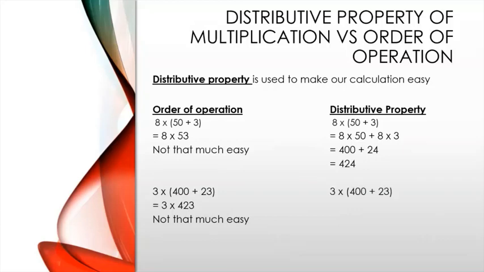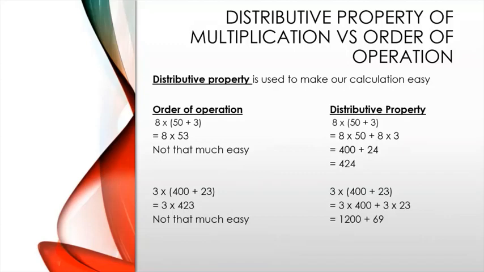Isn't that easy? Now let's try to solve our next question, which is 3 into 400 plus 23. 3 into 400 plus 3 into 23. For this, we don't need to know the multiplication table of 400. So we can just take 3 into 4, which is equal to 12, as we all know, and then add two zeros at the end, which is equal to 1200.